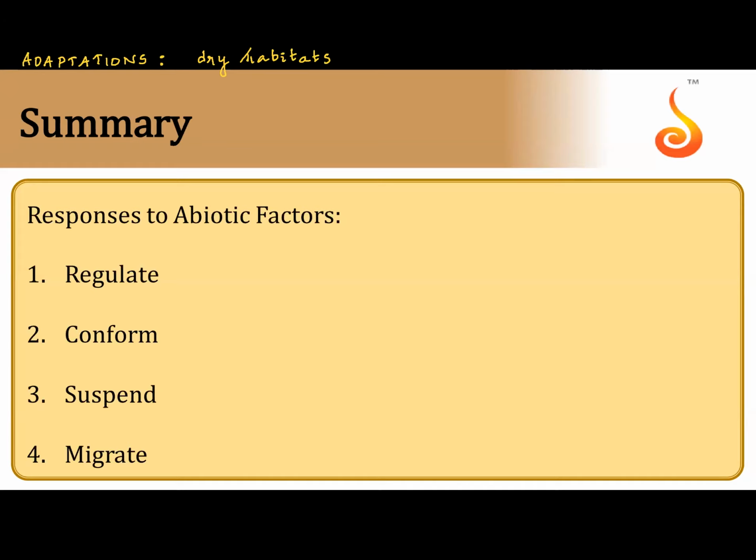If the temperature is more than the precipitation, it is also dry. If the precipitation is less than the temperature, it is also dry. So we get examples of adaptations of plants in dry conditions, like storing water, sunken stomata, and waxy cuticle. All these are adaptations shown by plants in dry conditions.